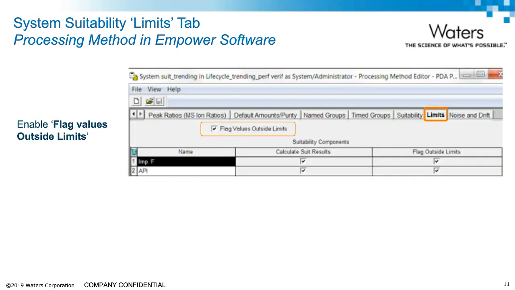Empower will calculate the suitability results and compare them against the acceptance criteria. However, the user must define the criteria in the Limits tab located in the processing method. We must enable flag values outside the limits so that the Empower software can quickly identify results that exceed the limits.